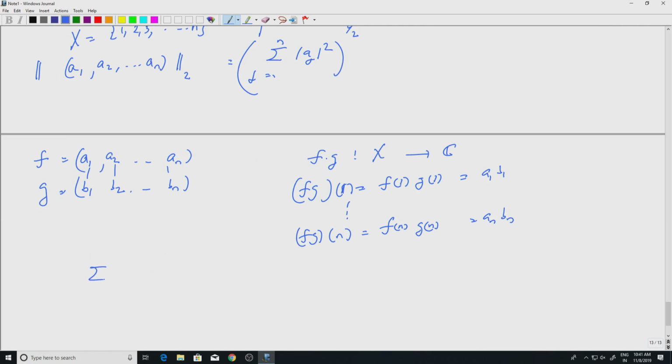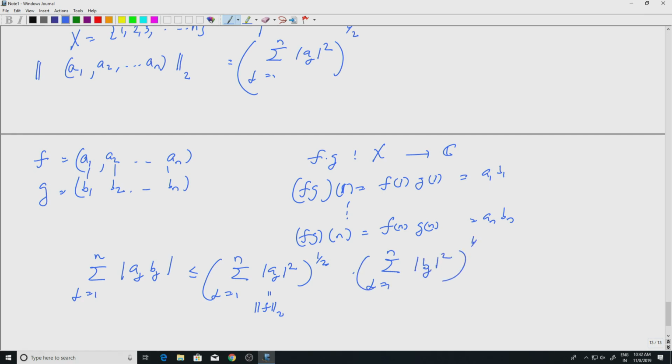So, summation mod aj bj, j equal to 1 to n. This would be the L1 norm of f times g. This is less than or equal to the summation j equal to 1 to n of mod aj square, to the half, that is the L2 norm of f, times the summation j equal to 1 to n of mod bj square, to the half, right. This is the L2 norm of g. That is Holder's inequality, and that is the Cauchy-Schwarz inequality, you know.